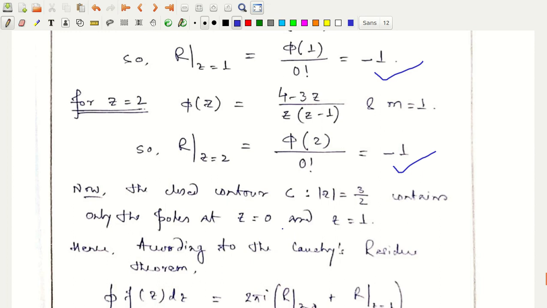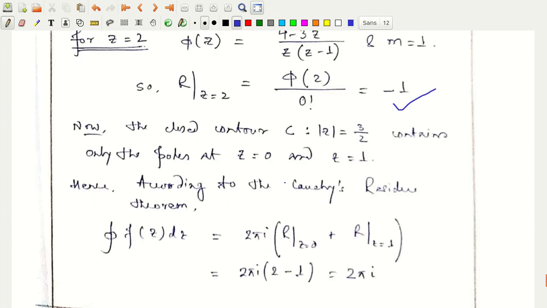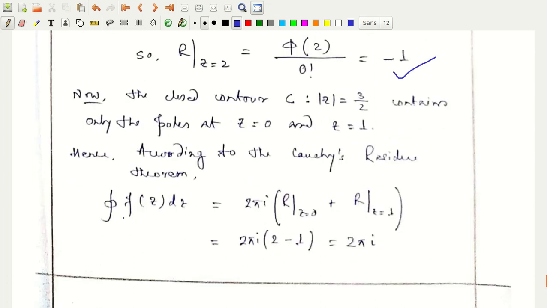Now what is the closed contour? The closed contour is |z| = 3/2. So only the poles at z = 0 and z = 1 will be contained within that contour C, and at z = 2, that pole will be outside the contour C. So according to Cauchy's residue theorem, z = 2 should not be considered, and hence the closed integral over C of f(z) dz equals 2πi times the residue at z = 0 plus the residue at z = 1, which is simply 2πi.